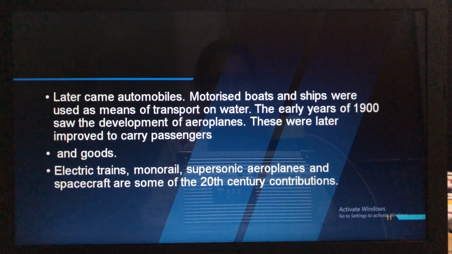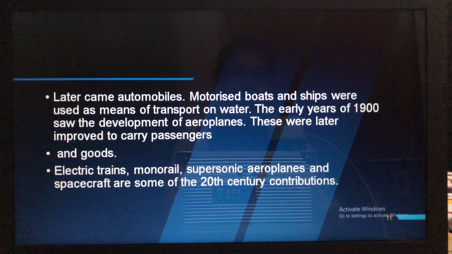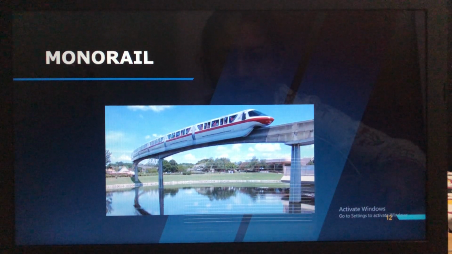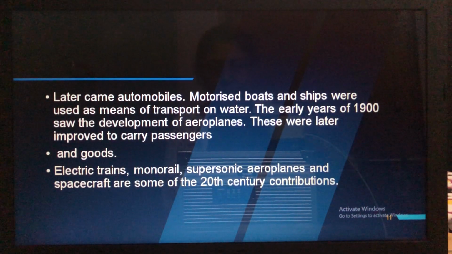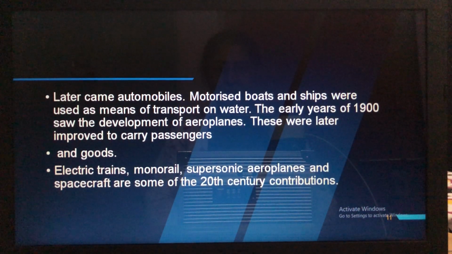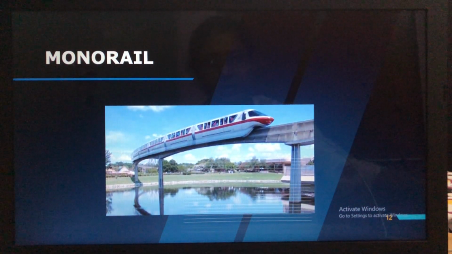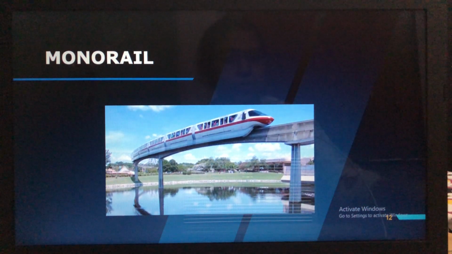Then electric trains, you might have seen here. This is a monorail. Electric trains means which will run through electricity. Then this is a monorail. Can you see here? This is called monorail.